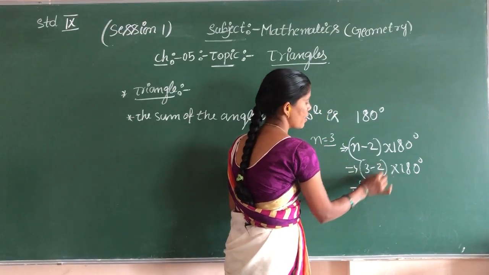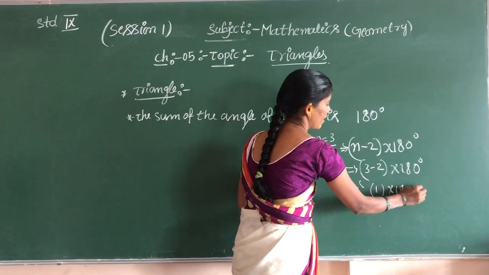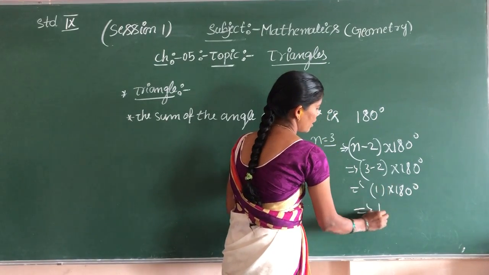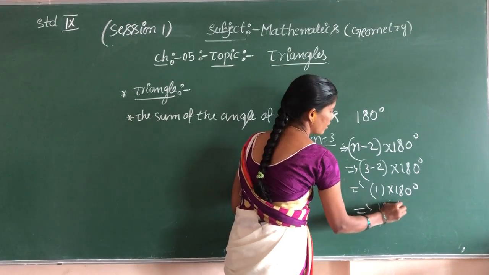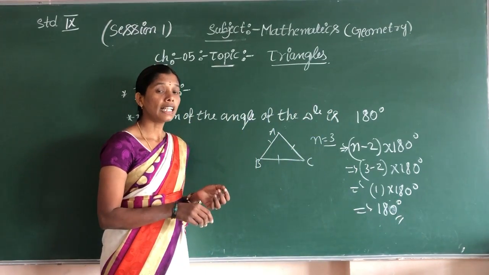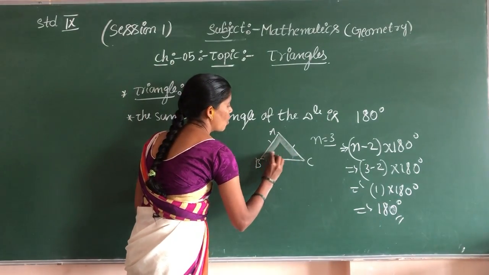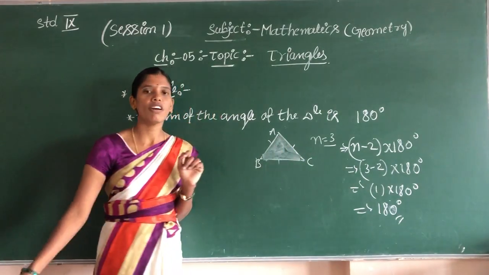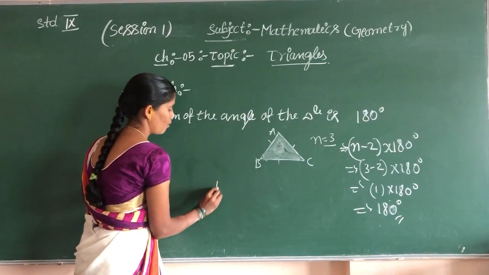That is equal to 3 minus 2, which is 1, into 180 degrees. So 1 into 180 is 180 degrees. The sum of the interior angles of the triangle is 180 degrees. Okay children, now the sum of the angles of a quadrilateral, how many?